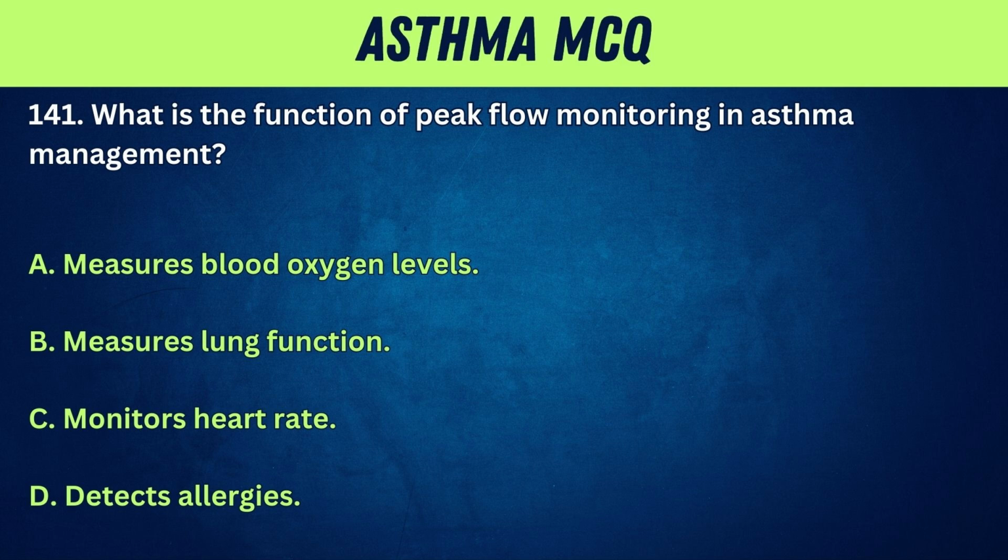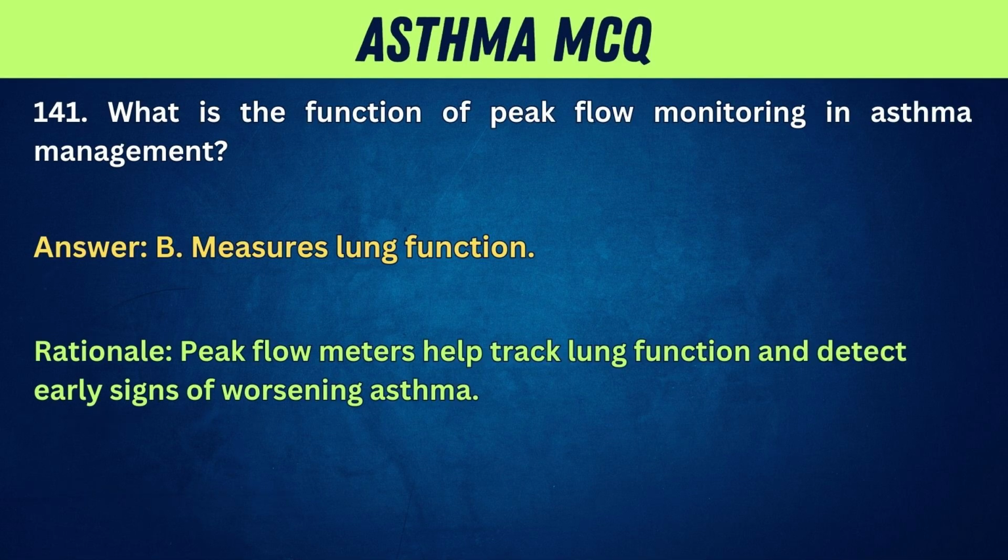A. Measures blood oxygen levels. B. Measures lung function. C. Monitors heart rate. D. Detects allergies. Answer. B. Measures lung function. Rationale. Peak flow meters help track lung function and detect early signs of worsening asthma.